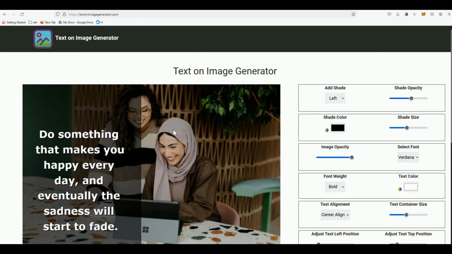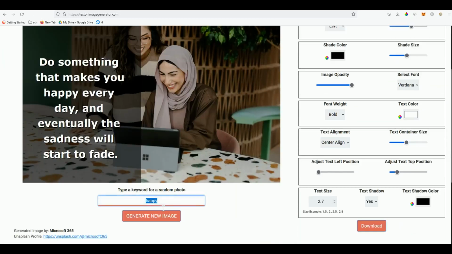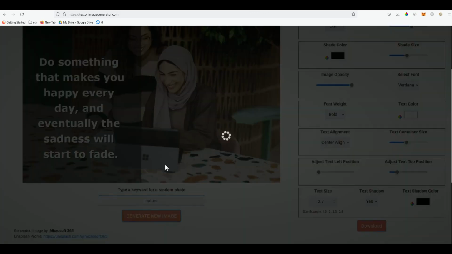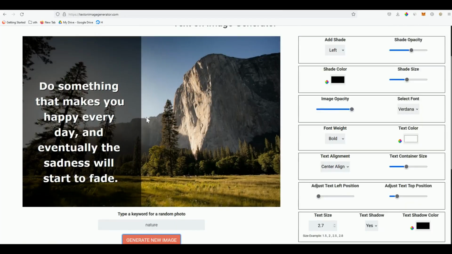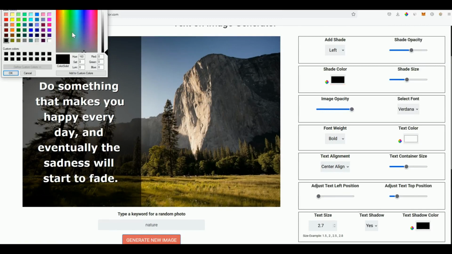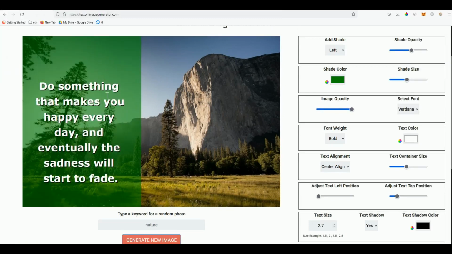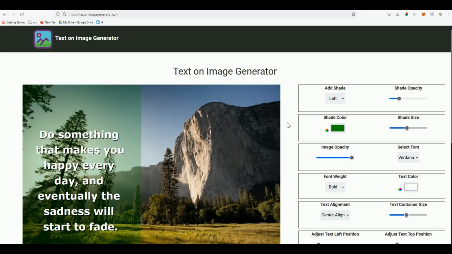But if you have this, you can generate things like nature. Okay, so look at that, very nice. And then you can change the shade color, for example, maybe green, just to blend. Look at that, very nice. See, very nice looking. And then decrease the shade opacity, and you will be able to create a beautiful image that you can use anywhere, slides or any image post on your Facebook page or Instagram page. You can do that.